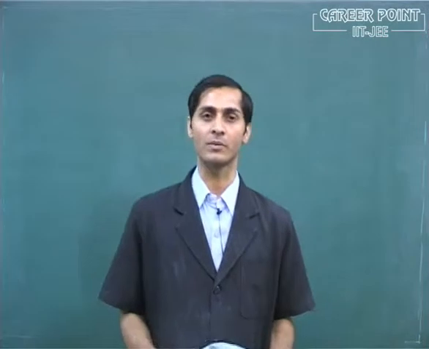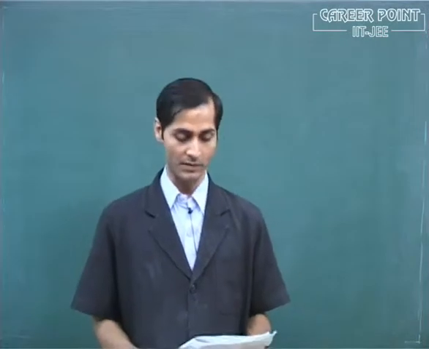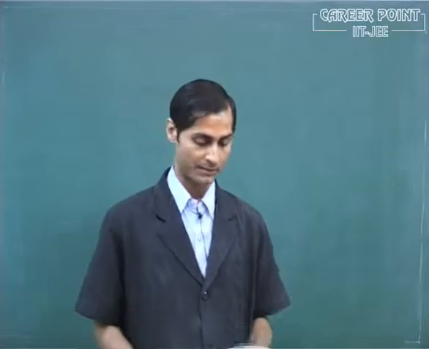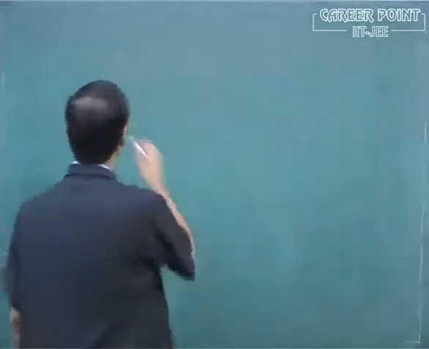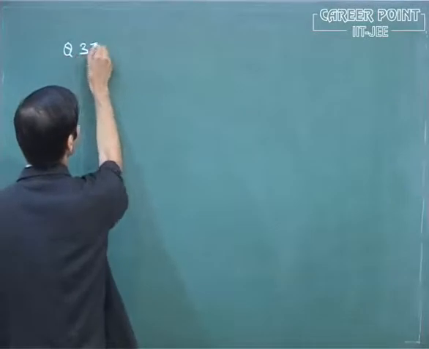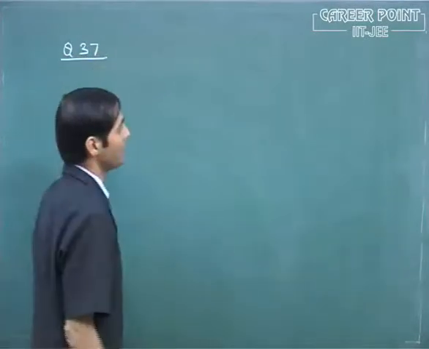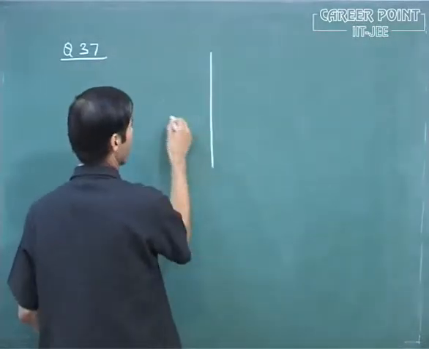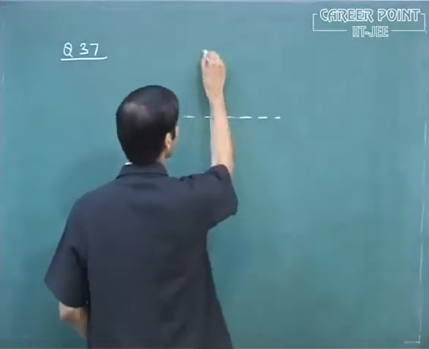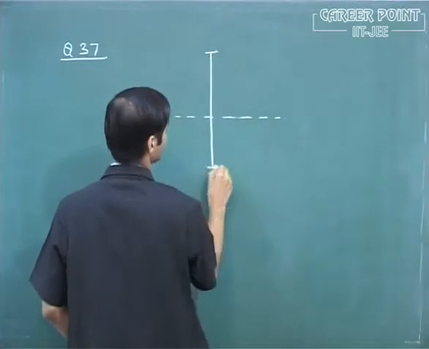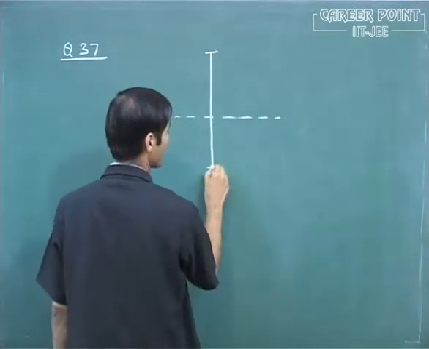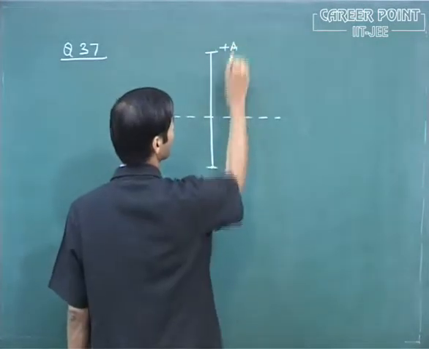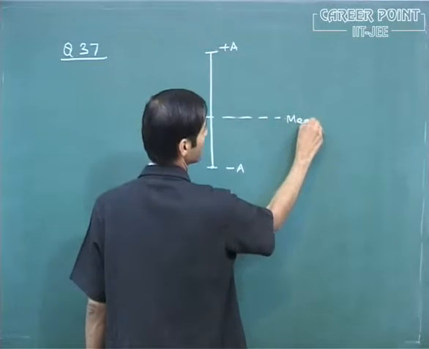But from the given options, we can easily analyze that options C and D are not correct, right? Suppose this is the lower extreme position, this is the upper extreme position, and this is the mean position, right?